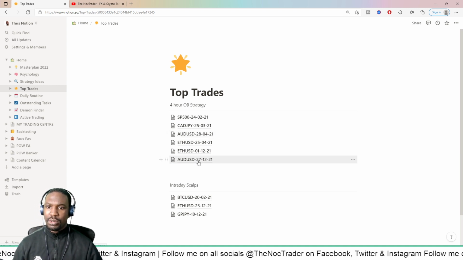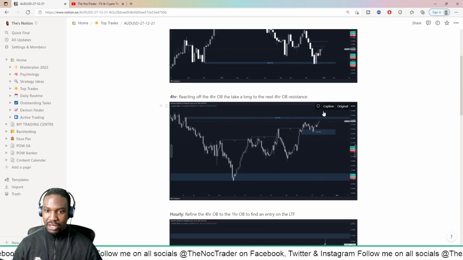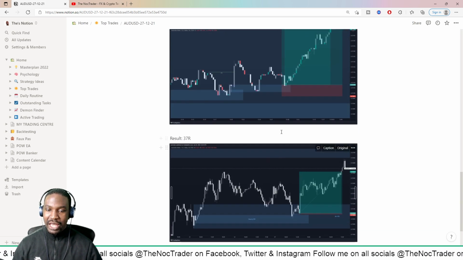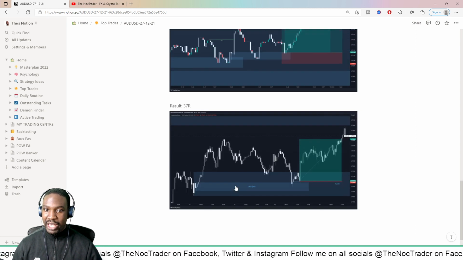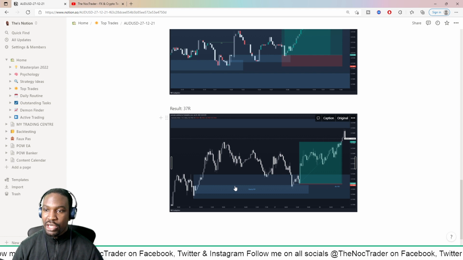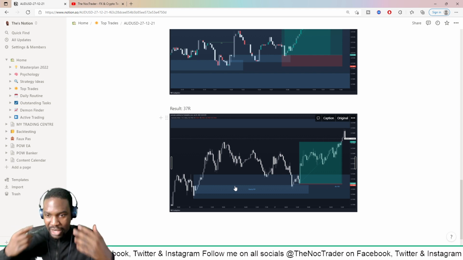For example, this is one of the most recent ones, 27th of December, AUD USD. I'll look at the daily, look at the 4 hour, look at the hourly, look at the 2 minute, look at the 15 second, explain my entry, explain the results, and just so that I have a log of really, really good trades,